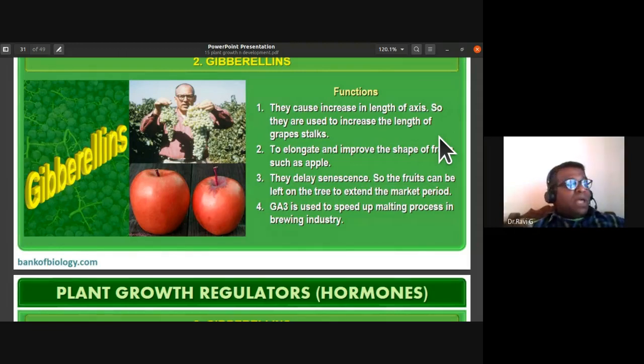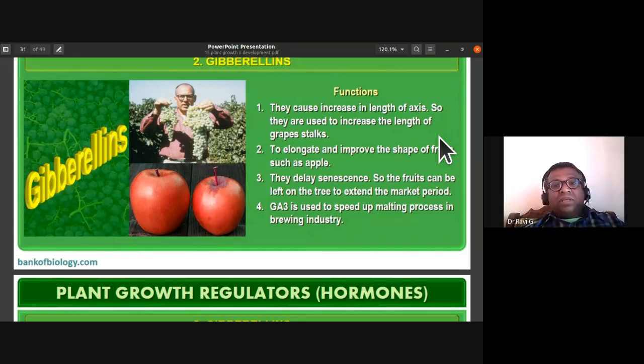Now if you want to have sugarcane, you might have found that at the nodal region of the sugarcane, the taste is not good. They are hard. So whenever you purchase sugarcane, you see to it that the internodal distance is more and the nodal regions are fewer. You don't purchase a sugarcane which has very short internodal distance. So you can increase the yield of sugarcane by increasing the internodal distance. That can be done by spraying with gibberellins.